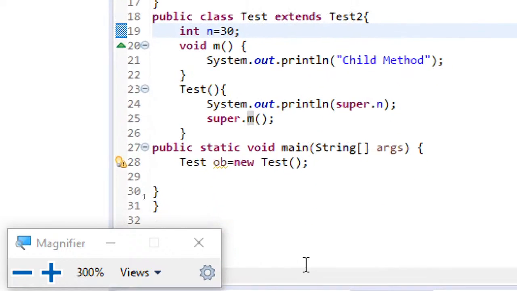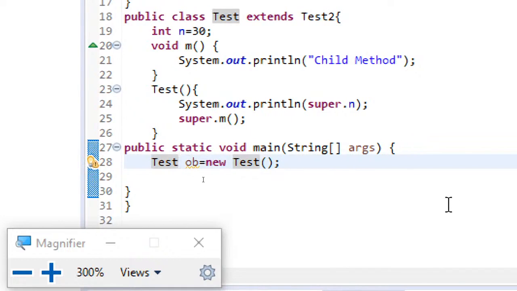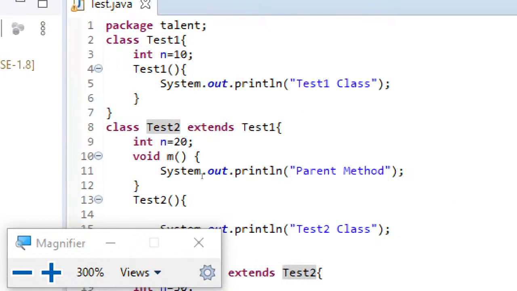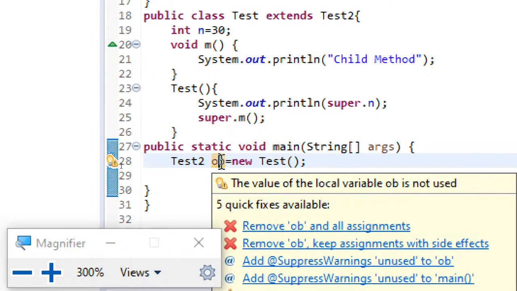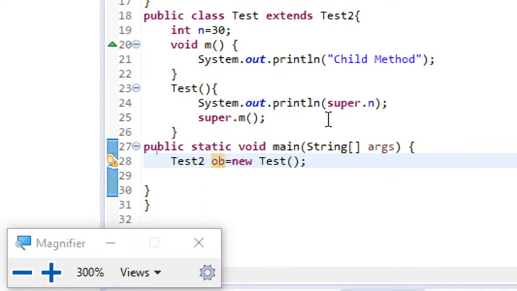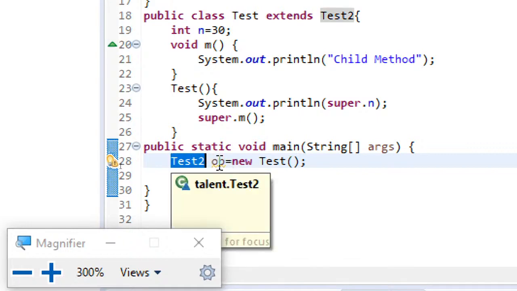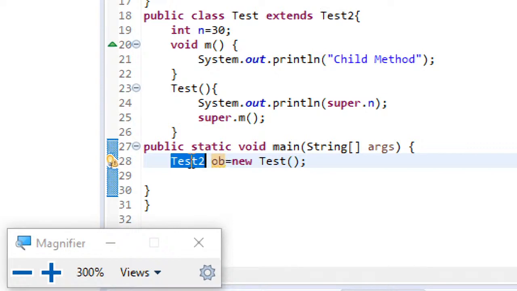Now let me tell you. Suppose here I am writing test 2. This is also fine because test 2 is the parent. A parent class reference variable can be used to refer to a subclass object. Understand this point, it is very, very important. Here test2 is the parent class, so ob is the reference variable of the parent class.